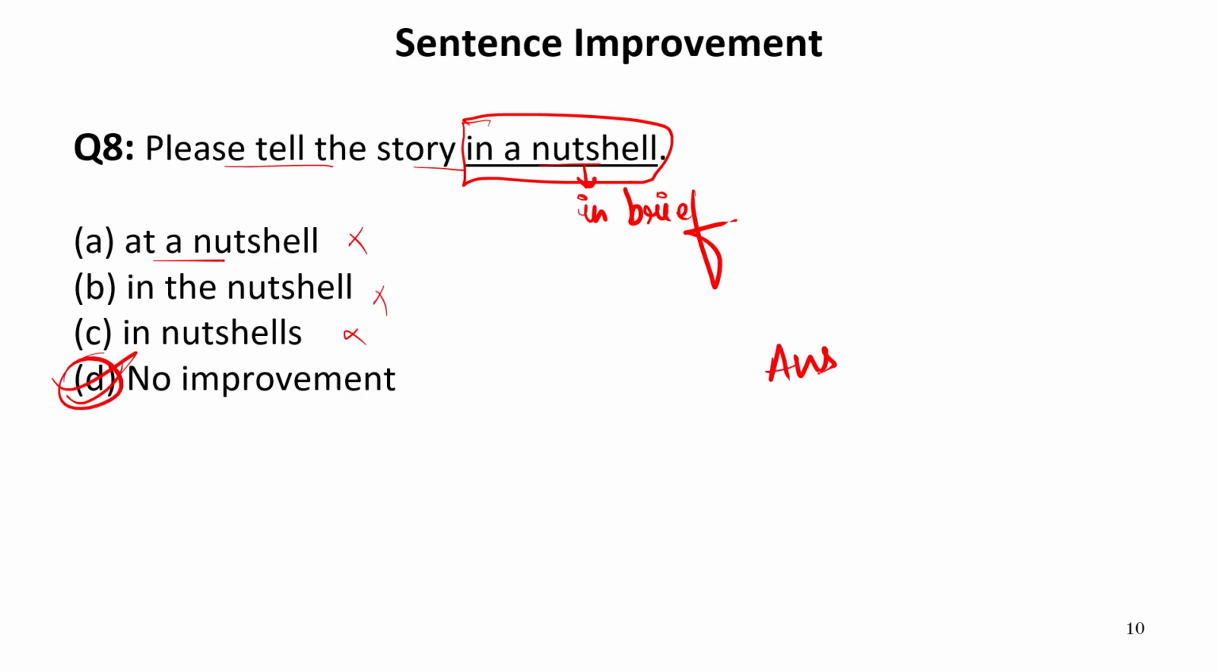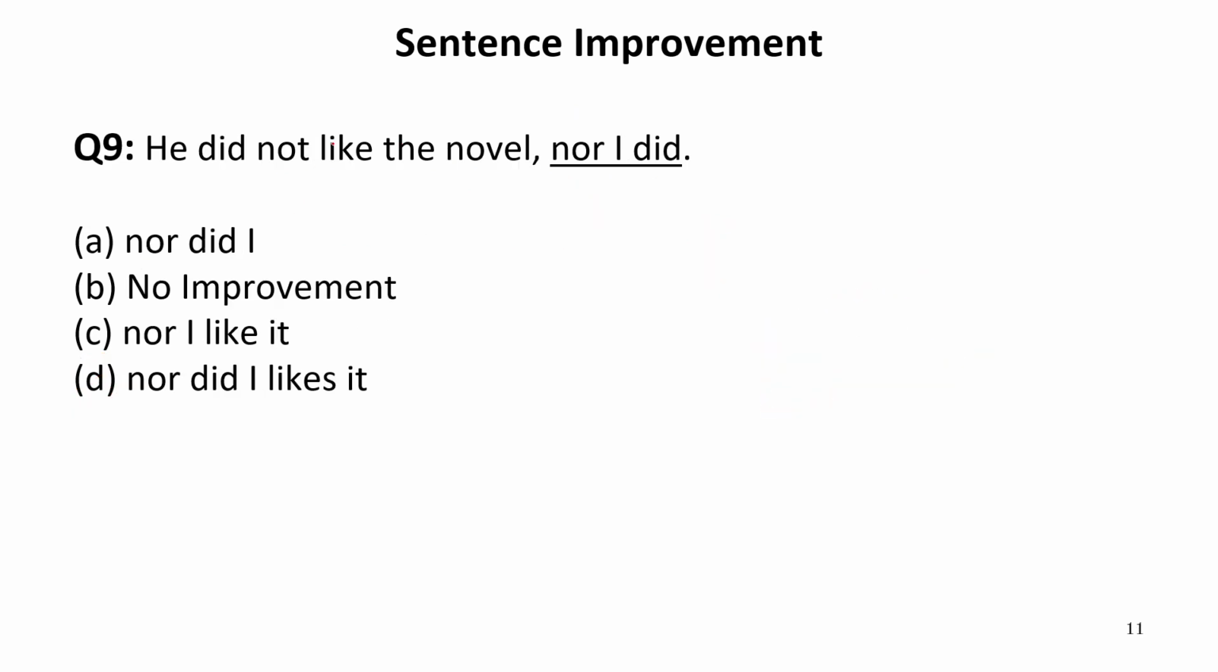There is no improvement required because this phrase is absolutely correct. Now let us move to the next one. He did not like the novel, nor I did. Now, this part of the sentence is written in inversion rule. Nor did I.